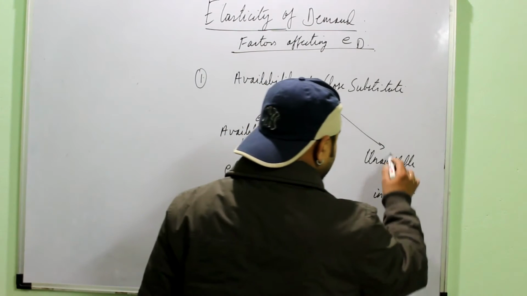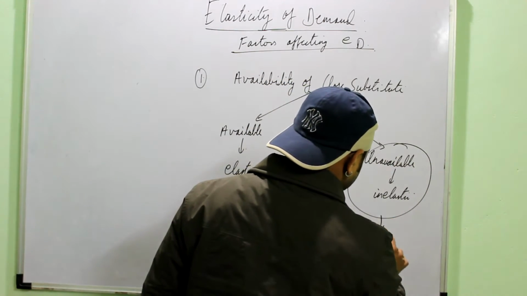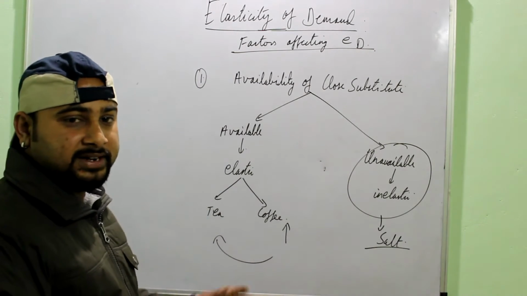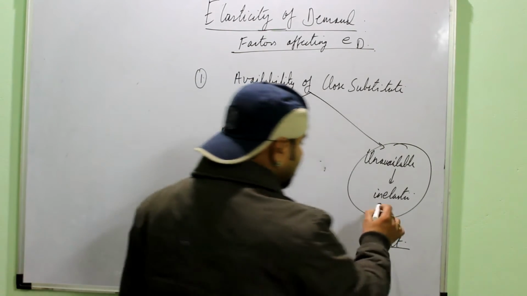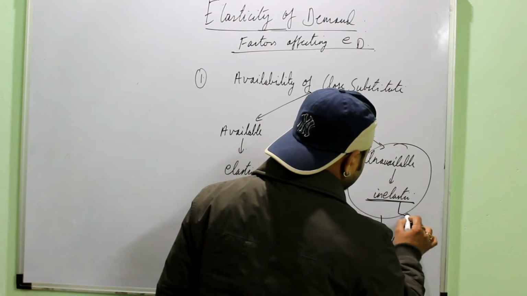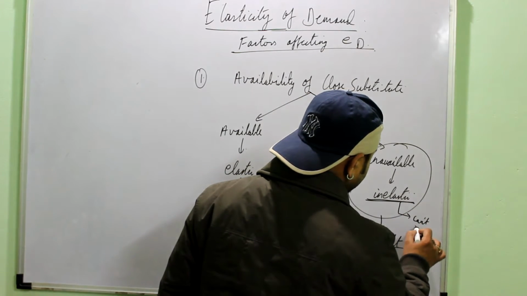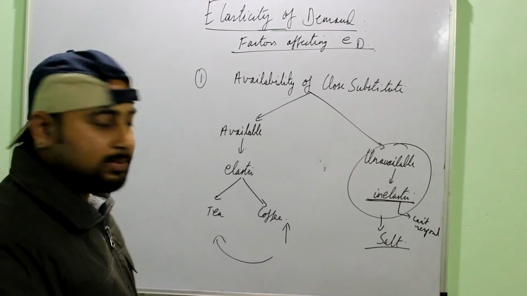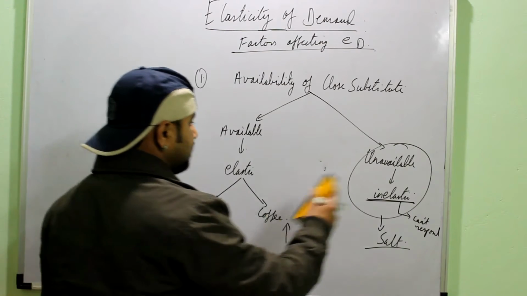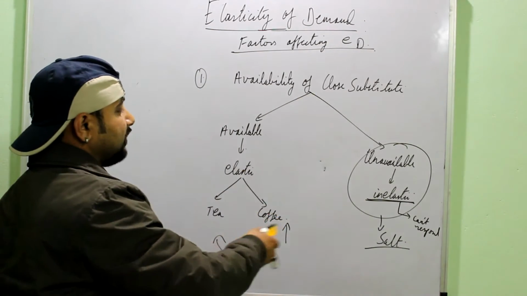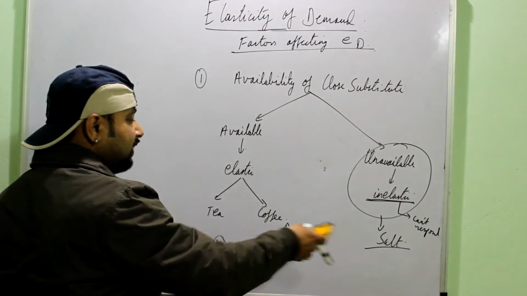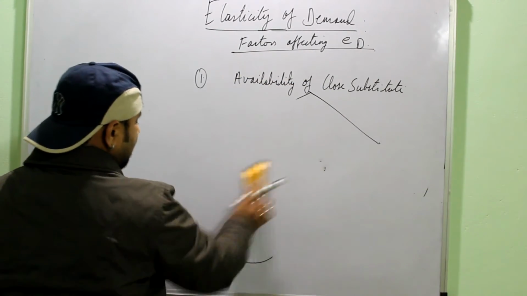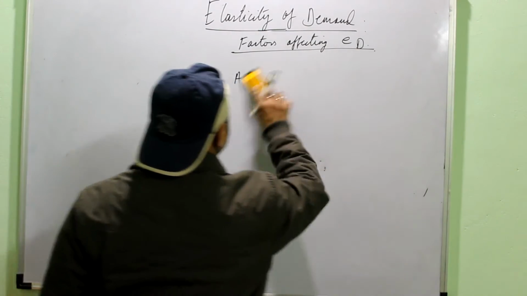If the substitute is unavailable, like salt, you do not have any substitute, you cannot put anything else besides salt. So in that case, the demand is said to be inelastic, or you can say it cannot respond, meaning it cannot increase or decrease with the increase or decrease in the price. When you are explaining them, you can make a sort of flow chart, and then write an explanation about any one aspect, available or not available.